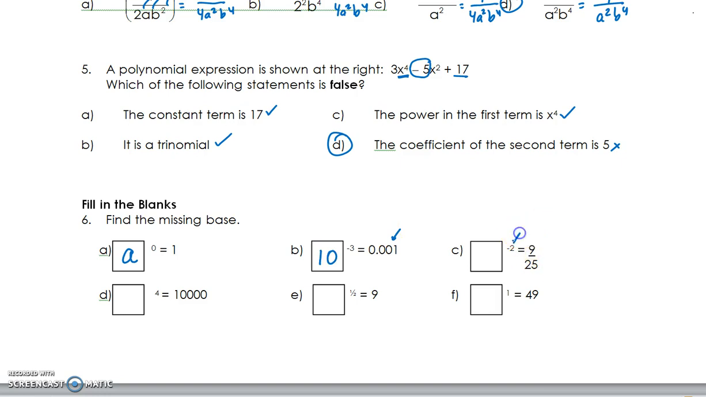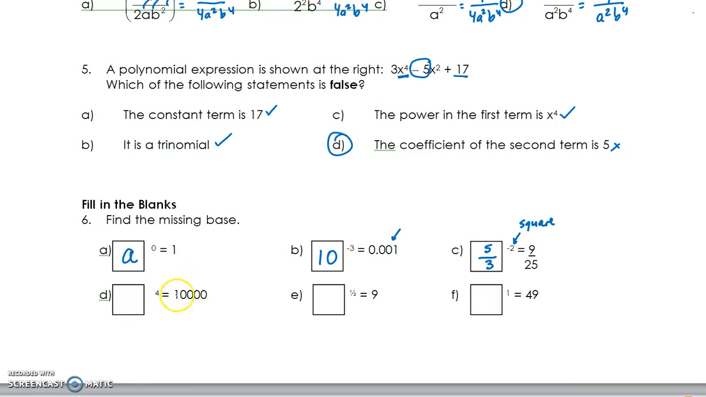Question C, because the exponent is negative, then there's going to be an idea of reciprocal going on here. And because the exponent is a 2, which means squaring, we need a value that would square to give a 9 and a value that would square to give a 5. So the 3 is going to go on the bottom because of the negative exponent, and the 5 is going to go on the top.